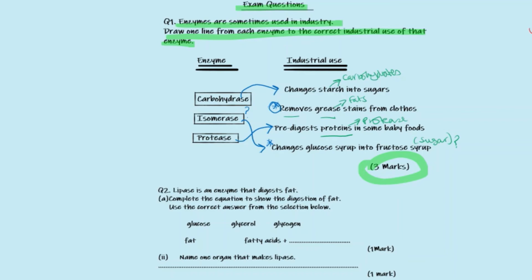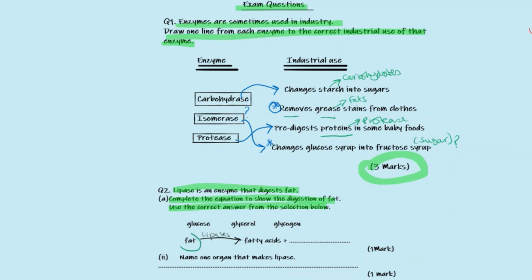Let's look at question 2. Lipase is an enzyme that digests fat. Complete the equation to show the digestion of fat. Use the correct answer from the selection below. So our selection is glucose, glycerol and glycogen.